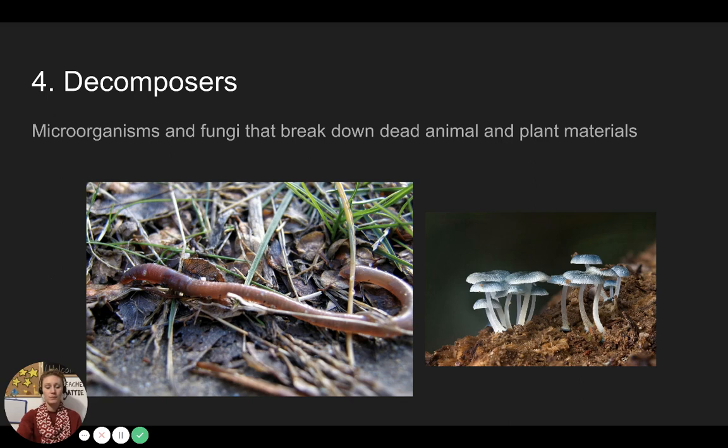Decomposers. Decomposers are microorganisms and fungi that break down dead animal and plant materials, such as worms and mushrooms.